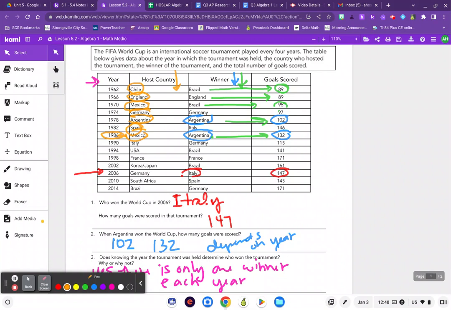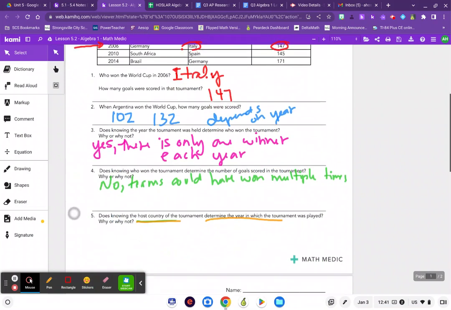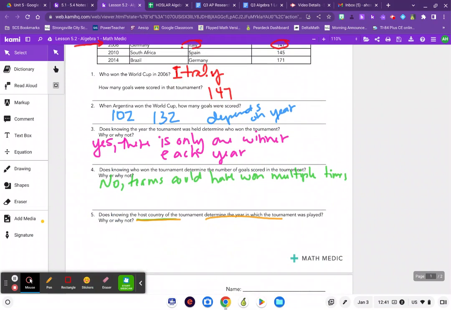Mexico hosted in 86 and in 70. So no, knowing the host country doesn't necessarily tell me which year I'm talking about, because a host country could have hosted multiple times.